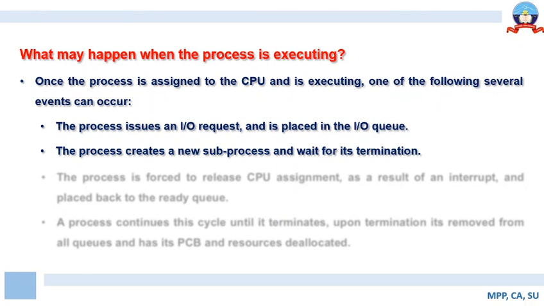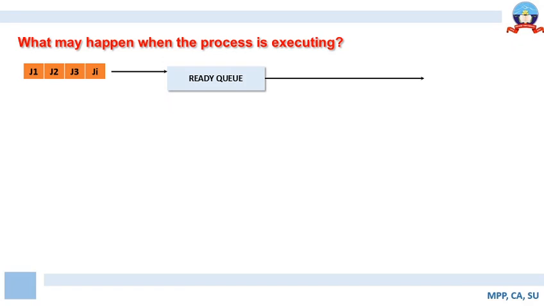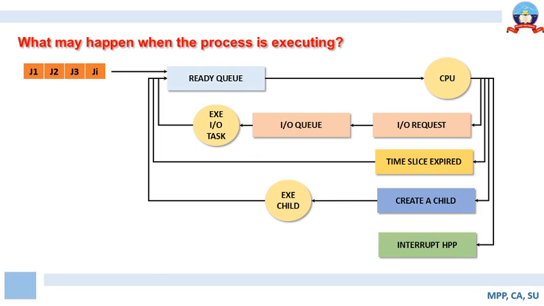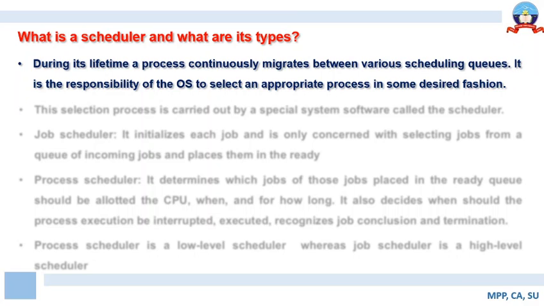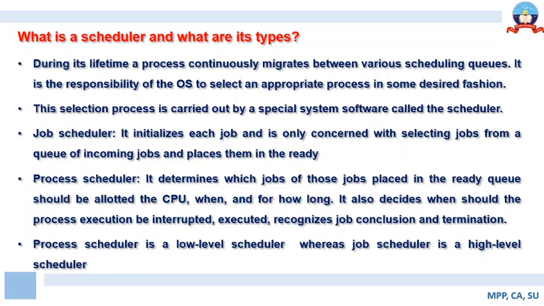what happens when the time slice terminates, and what happens when a high priority process interrupts the execution of the process. We have learned about what happens when the time slice expires. We have learned it with the help of a very neat schematic representation, where we have shown the flow of control between the jobs, the central processing unit and the ready queue. Then we have learned about what a scheduler is and the types of schedulers, and the significance of the job scheduler and process scheduler. We have also learned about the hierarchy of process and job scheduler, where the process scheduler is a low level scheduler and the job scheduler is a high level scheduler.